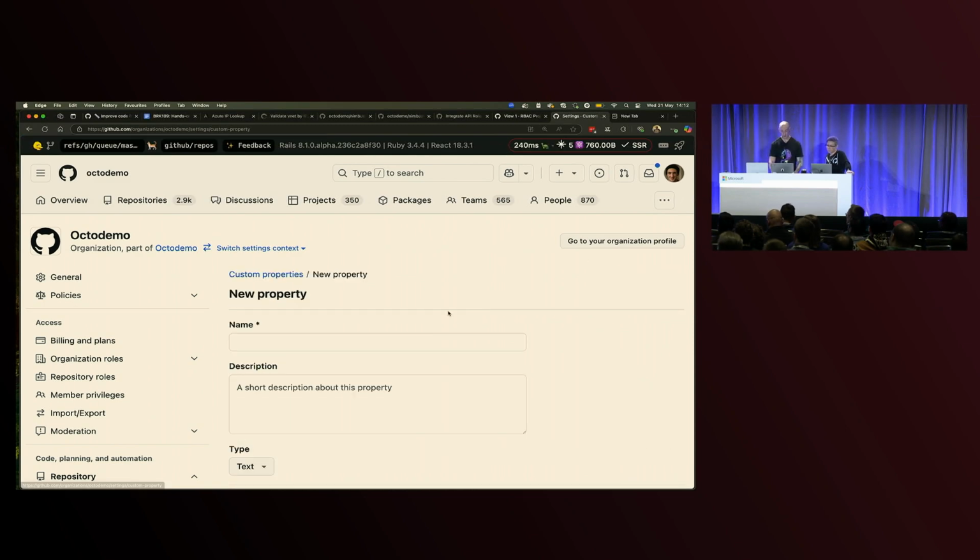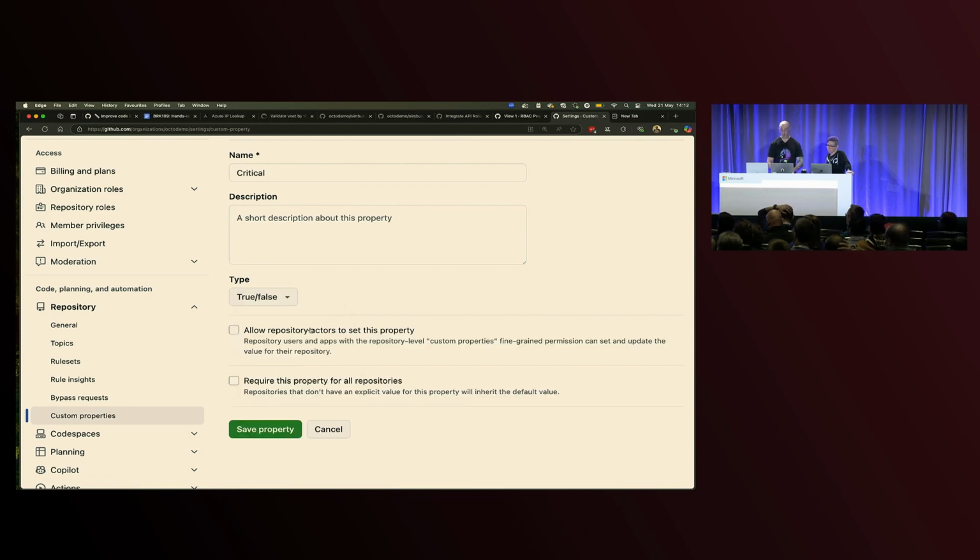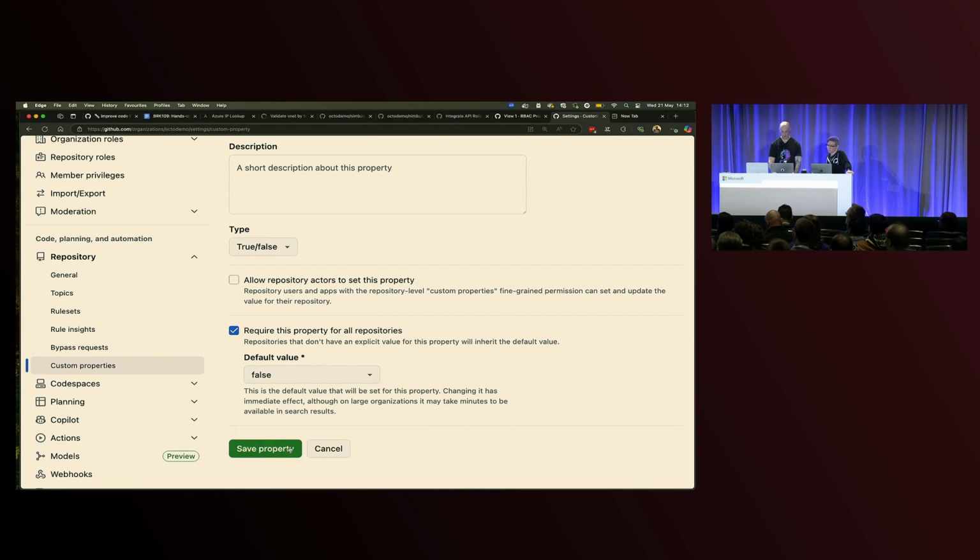So if we want to add a new property, we can call this one criticality, or just call it critical. Choose our type, we can say true, false. We can say whether we want to allow the repositories themselves to set this. We're not going to. In this instance, we're going to require it for all repositories. I'm going to start with it being false.